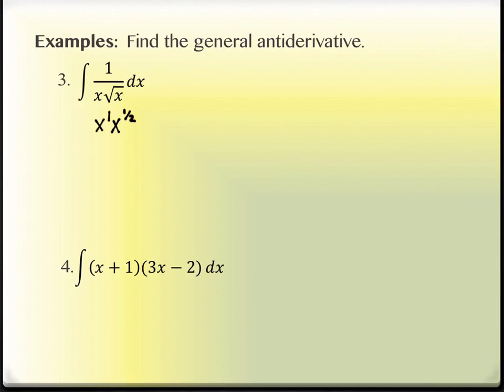So what I really have in the denominator is a 1.5 exponent, right? 1.5 is not very friendly to work with. The improper fraction version of it is a little bit easier to work with. So what's the improper fraction version of 1.5? 3/2. Yeah. This is the same as 3/2. But it's 3/2 in the denominator. I want it in the numerator, so I'll pull it up, just like we did on the previous one, and make it a negative 3/2.